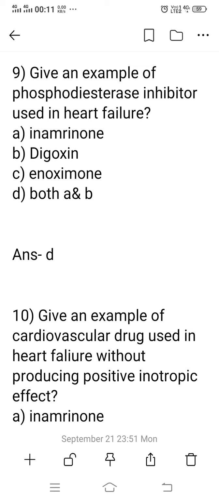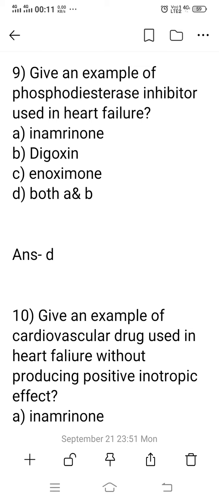When this enzyme is inhibited, it produces increased levels of cyclic AMP in our body. So the breakdown of cyclic AMP to AMP is prevented, and the cyclic AMP level increases. As a result, the contractility and force of the heart also increase.